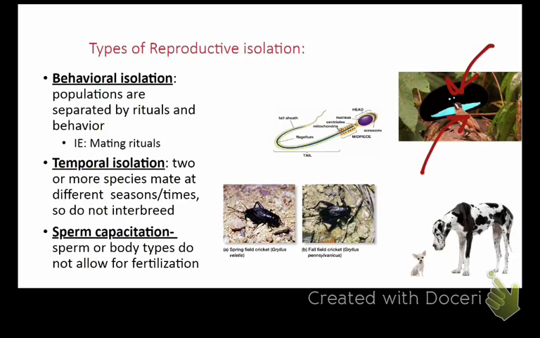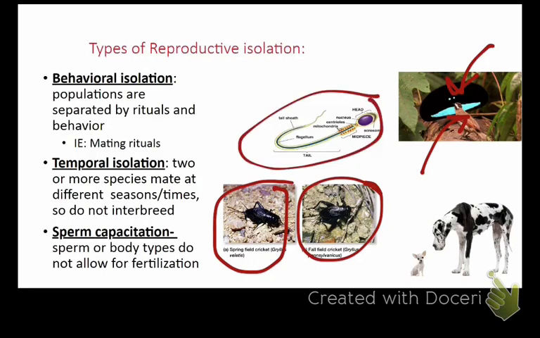All right. The second kind is temporal isolation, which is where two or more species mate at different seasons or times, so they do not interbreed, okay? For example, this spring-field cricket mates in the spring, this fall-field cricket mates in the fall. Therefore, they're never going to be mating at the same time, so there's no crossover, so we call that temporal isolation.